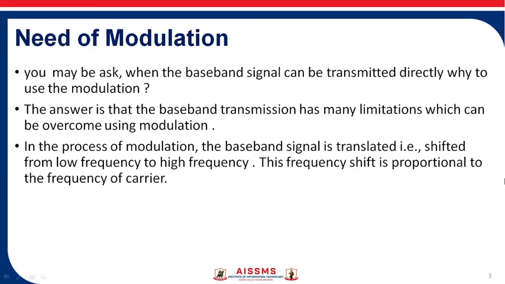Then we are going to see over here what is the need of this modulation, why we can't transmit our baseband signal as it is. So the answer of that, baseband transmission has many limitations which can be overcome using modulation. In the modulation process, the baseband signal is translated, means what? That is shifted from low frequency to high frequency, and this frequency shift is proportional to the frequency of carrier.